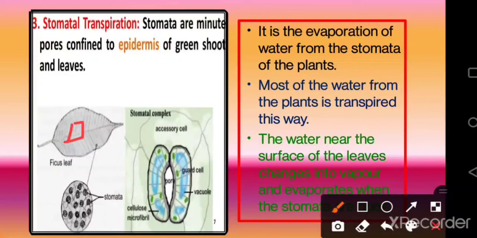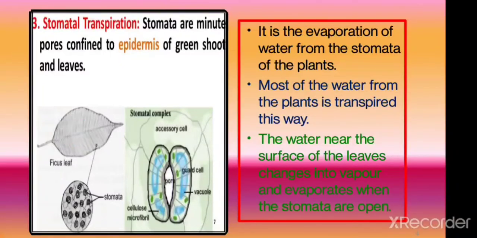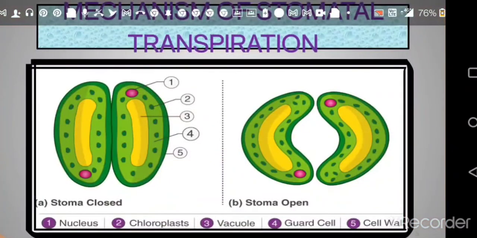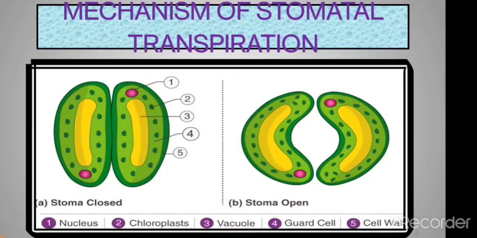So students, most of the water from the plants is transpired through the stomatal transpiration. So this is contributing maximum, right? So let us learn further about the structure of stomata now. Okay, these are the stomata that you will find in a dicot leaf.